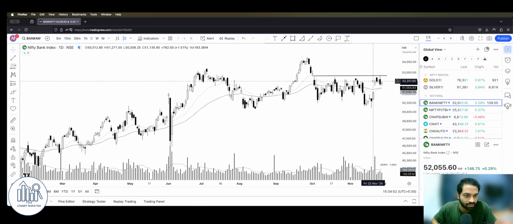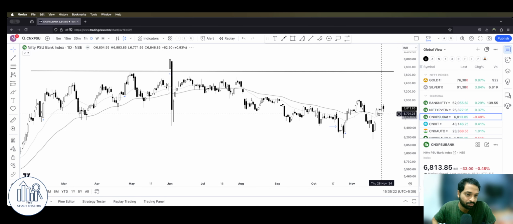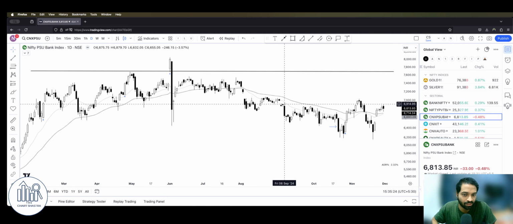Coming to Bank Nifty, again, we are seeing that since the start of October it has been trading in this range. Yesterday, it tried to break this 52,800 level. If the market closes above this level, I think banks are good to go, especially the private banks. This is where the major struggle is happening as of now, because in the Bank Nifty, most of the heavyweights like HDFC, ICICI, Axis and Kotak belong to the private sector, right? PSU banks, as of now, are still consolidating, no strength yet, but they are not giving up the gains either. They are still holding these low levels.